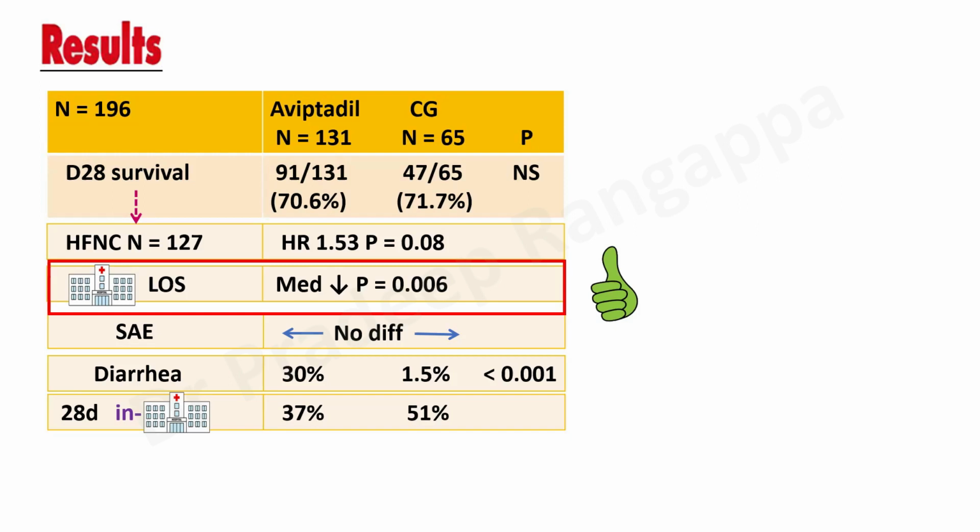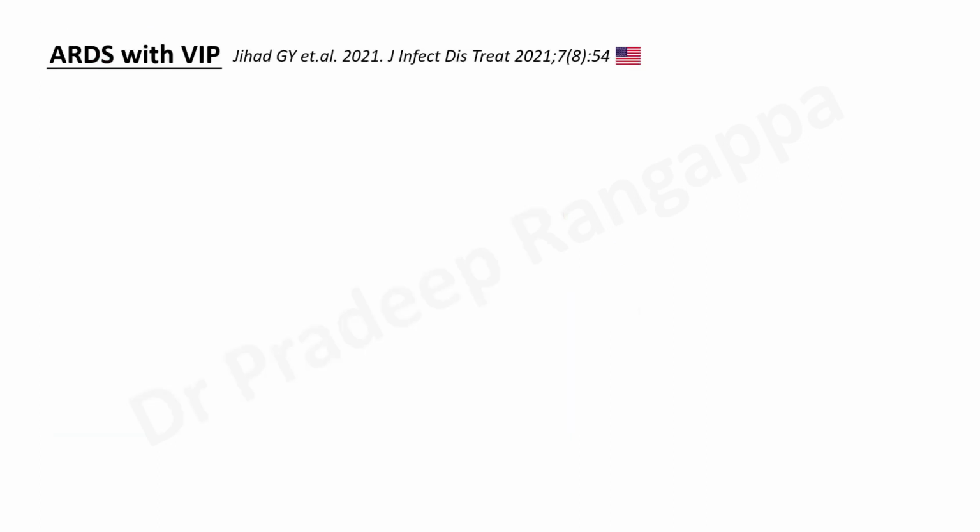Once it goes to multicentric with more numbers, we are not seeing benefit in mortality, and we are seeing secondary endpoints which seem to have benefit, which is length of stay. This is a typical narrative in any sort of trials that happen with a new molecule, which you are seeing with Aviptadil also. So again, this author, yeah, so here this is a case series in non-COVID ARDS.